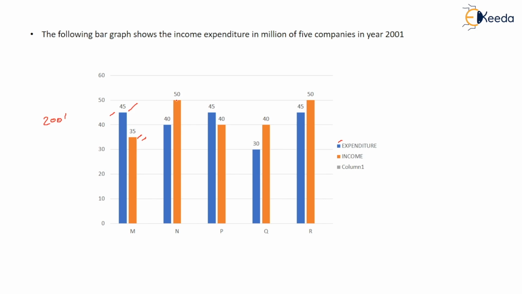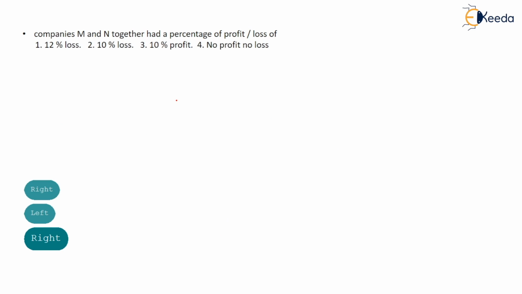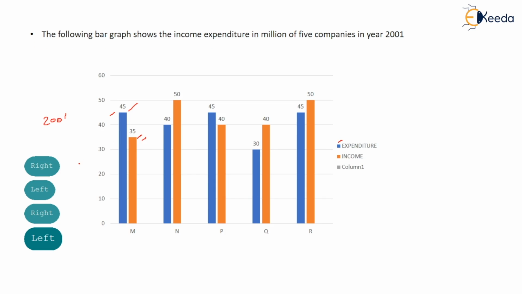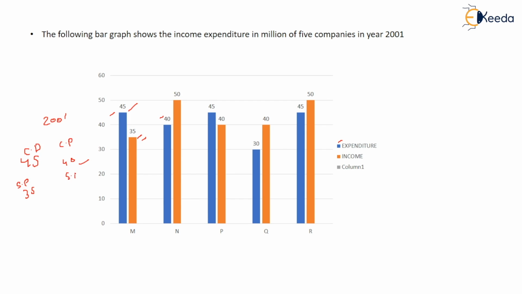Now we will see the questions. There are various companies like M, N, P, Q, R, S. Companies M and N together had what percentage profit or loss? M and N, these are two companies, right? So you can see M spent 45 and earned 35. This is generally the cost price, and this is the selling price, right? And for company N, the cost price is 40 and the selling price, what he is earning, is 50.